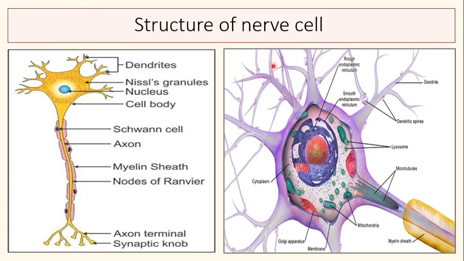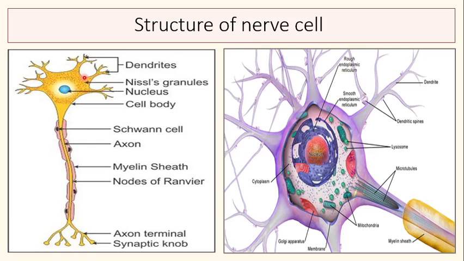Structure of nerve cell. As we observe the nerve cell, the dendrites are conical, highly branched structures, and dendrites are nothing but modifications of the plasma membrane of the nerve cell. The entire nerve cell, its unique structure, is due to the modification of its plasma membrane.